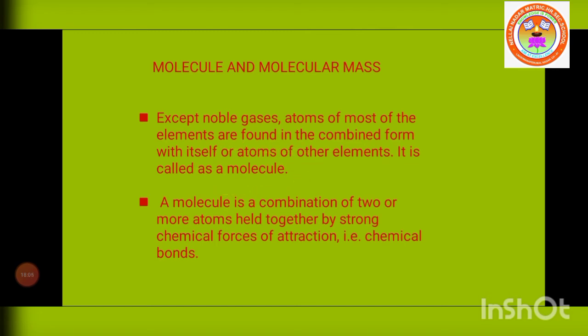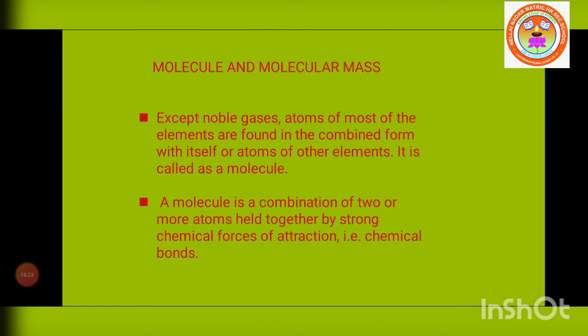Except noble gases. You know the periodic table. In the periodic table, the 18th group has the noble gases: helium, neon, argon, krypton, xenon, radon. Those noble gases exist alone, as single atoms.